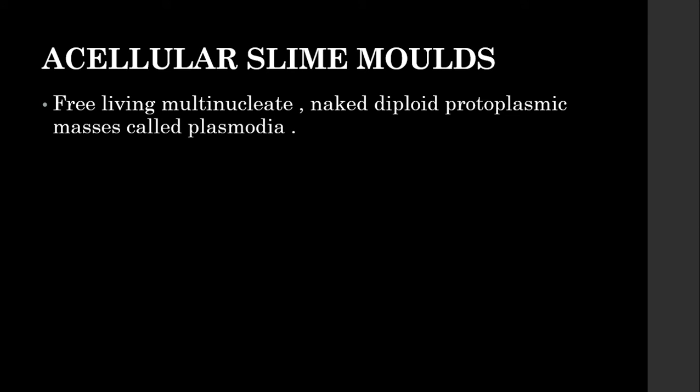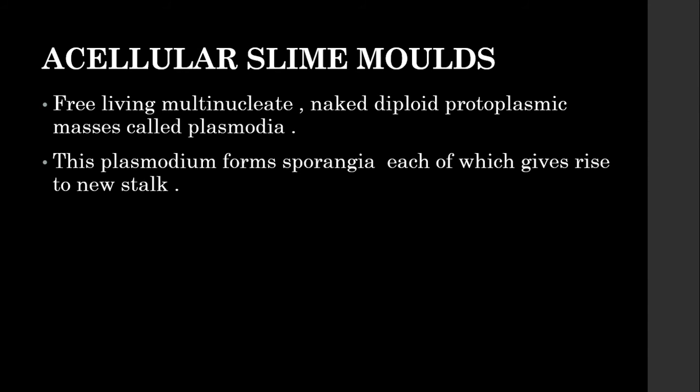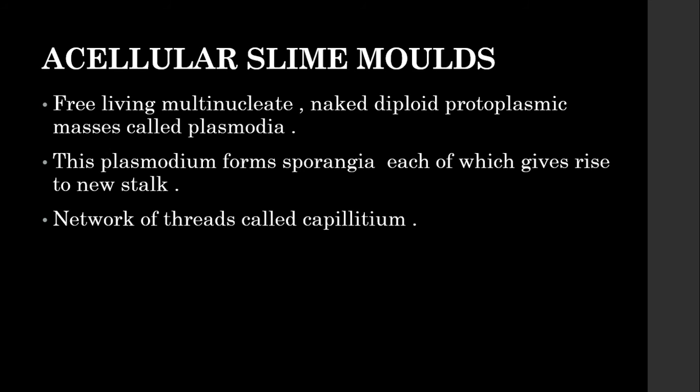These are also commonly called plasmodial slime molds. It is because these are free-living, multinucleate, and they have a naked diploid protoplasmic mass called plasmodium. This plasmodium forms sporangia. Sporangia are fruiting bodies and each gives rise to a new stalk. The network of these threads is called capillitium.